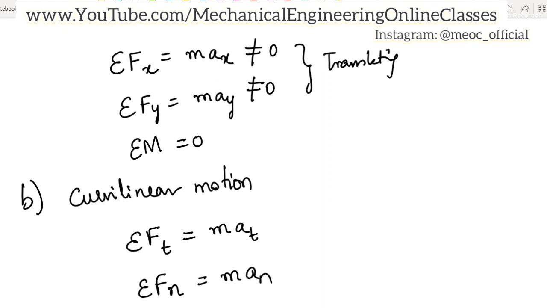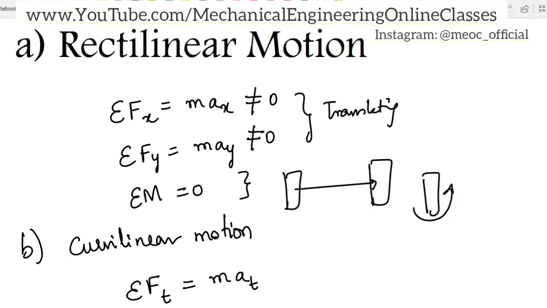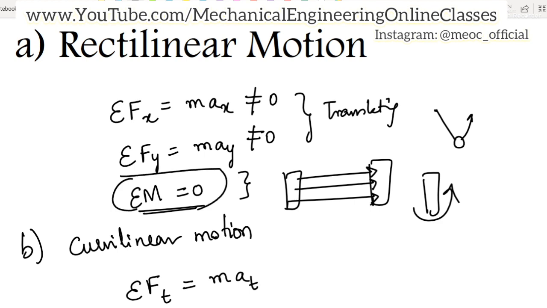If we observe, moment is considered as 0, because here we are talking about the rigid body under pure translation. Translation means the object is moving from one place to another. It is not rotating about itself or about some other point. The object is not rotating, it is purely translating. So moment is nothing but a tendency of rotation. When there is no rotation, sigma M should be 0. If sigma F is equal to 0, the object will not translate either. So that's the reason sigma Fx or sigma Fy or any sigma F in a direction is not 0. So this is for the translation case.